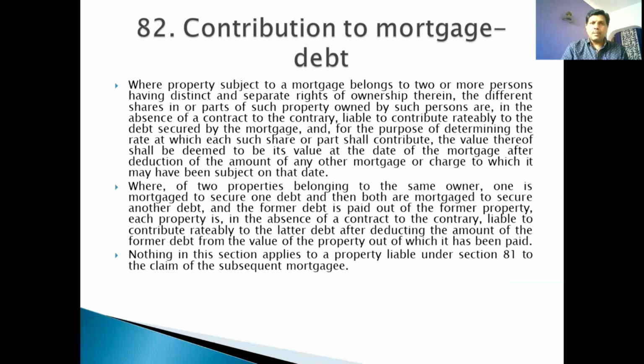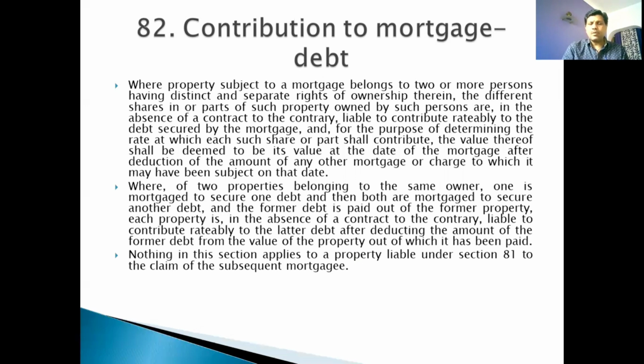Now both the properties, that is, what was already mortgaged, and in addition one more property, are mortgaged to secure another debt. The former debt is paid out of the former property. The first debt, the first mortgage, that money is paid out of the former property.